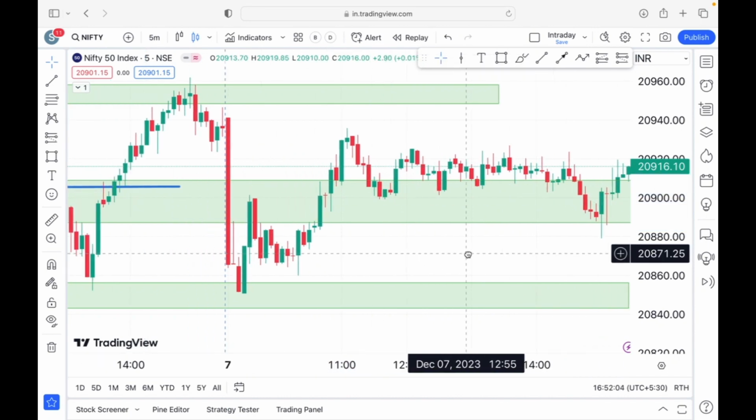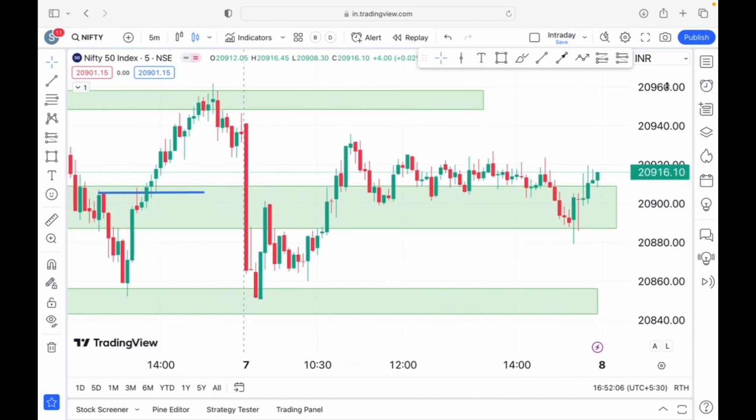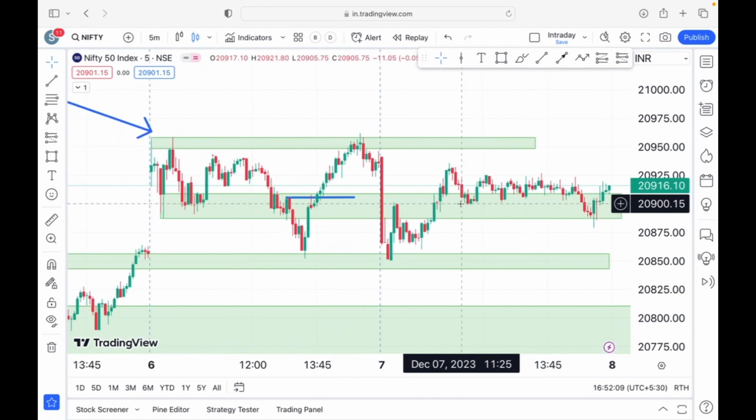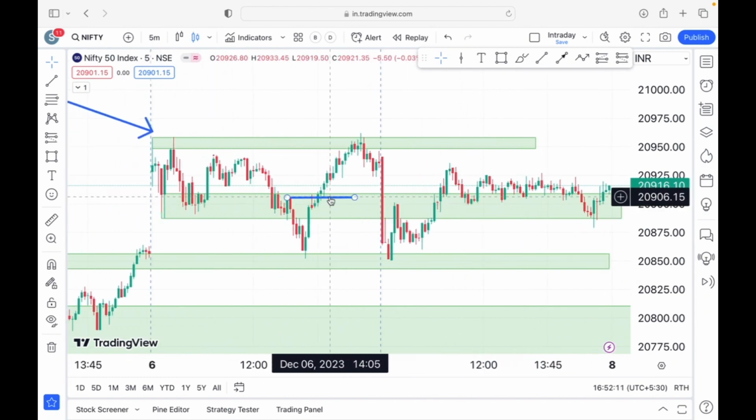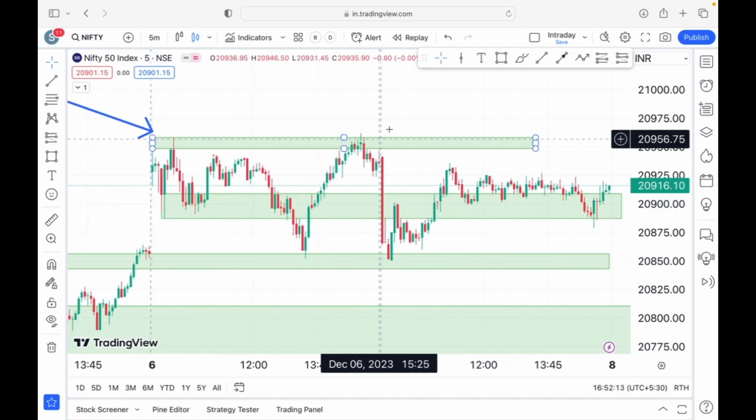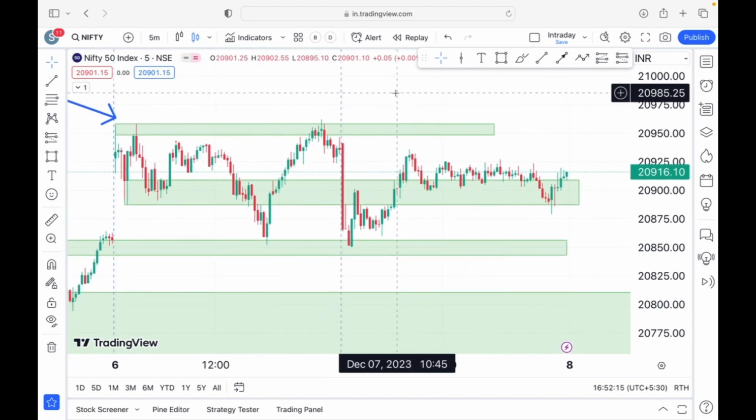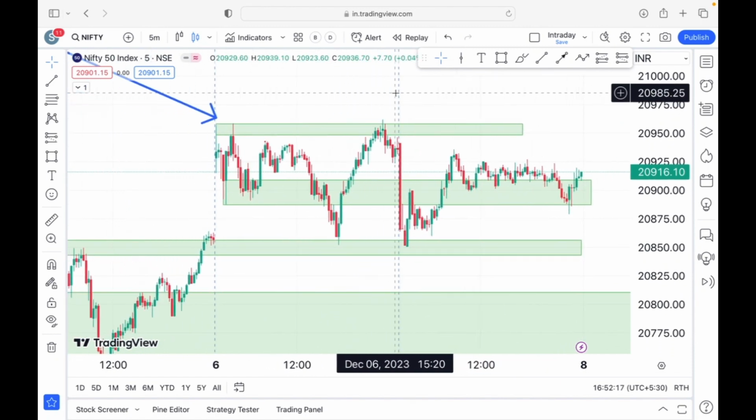There is no proper trade identified in Nifty, but it's good sitting back and noticing the markets instead of getting into a trade which is really not meant to be taken and seeing some loss. I hope you have learned something from our post market analysis of Bank Nifty and Nifty.